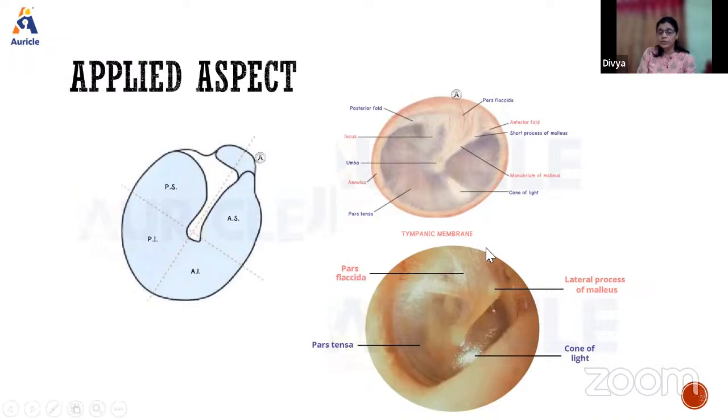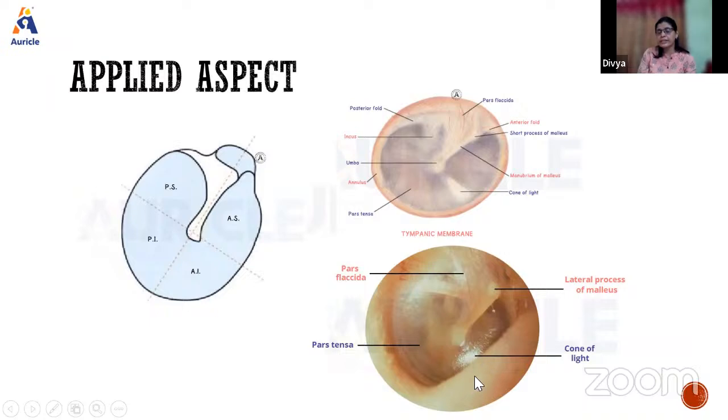So when there is a lot of collection of pus, normally we see this cone of light in the anterior inferior quadrant. This will be obliterated; you can see the cone of light is obliterated by this collection of pus, okay.